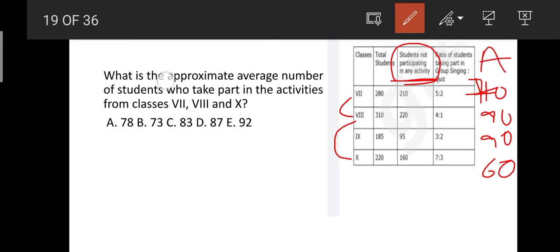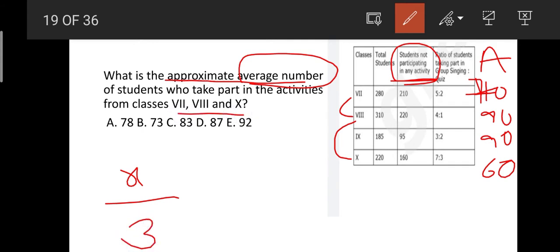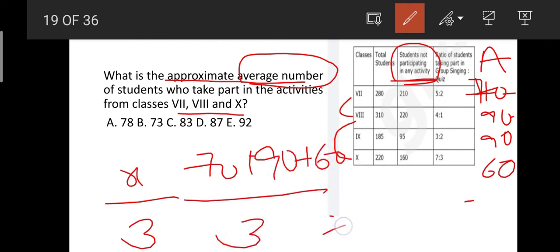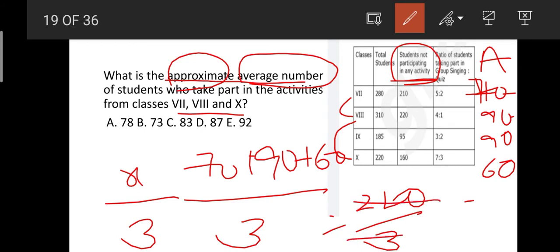What did they ask? Approximate average number, that is the total number of students who are taking part divided by in how many classes we are taking. Here we are taking 3 classes, that is 7, 8 and then 10. That is nothing but 70 plus 90 plus 60 divided by 3. You will be getting 150 plus 70, 220 divided by 3. What did they ask? The approximate value, nothing but 3 sevens and then 3 threes, 73. Okay, the approximate value we have got is 73.